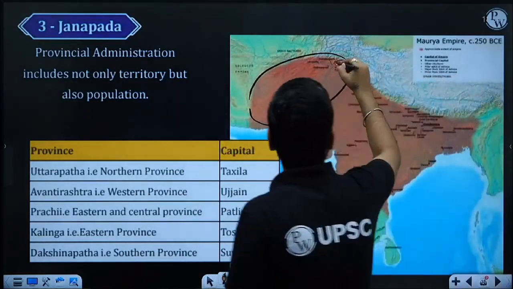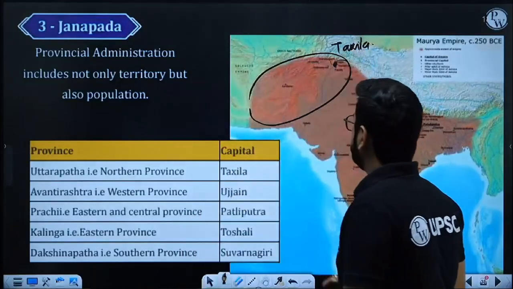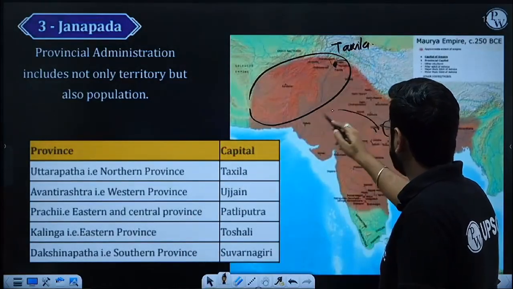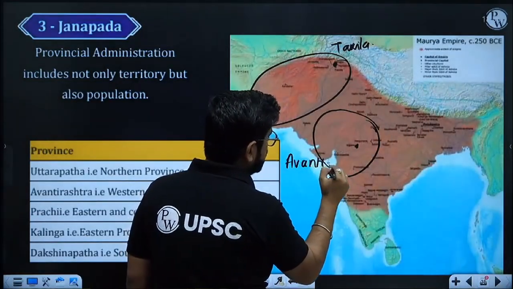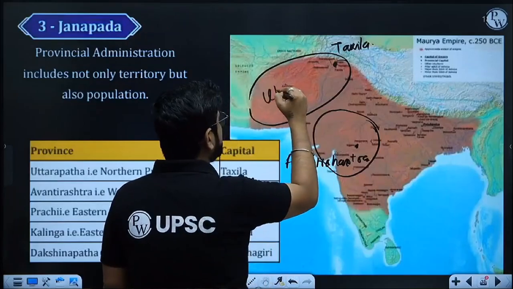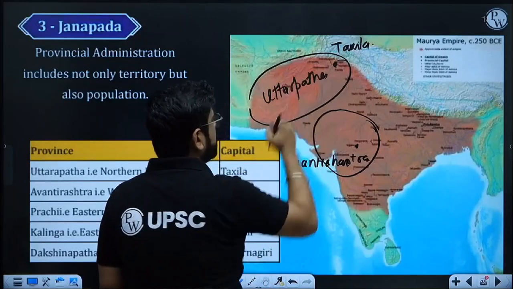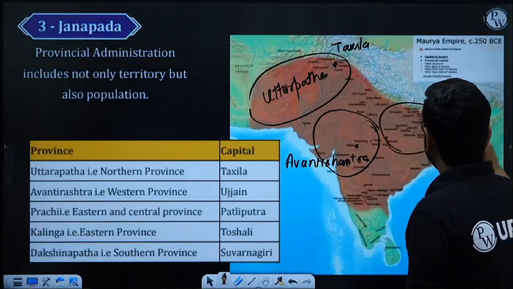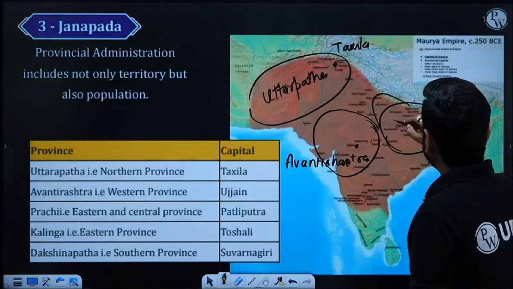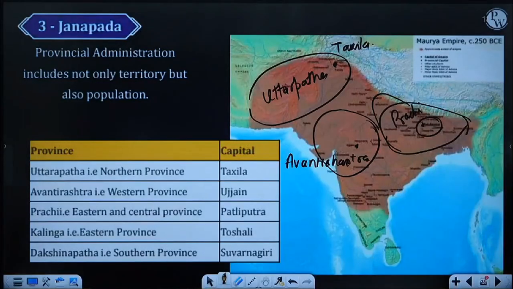Understood? Here the capital will be Takshila. Takshila capital, one province. Similarly, Ujjain capital, and there will be another province. This is your Avanti Rashtra. This is Uttarapatha, one province. And similarly, the Patliputra part is called Prachi. This province is called Prachi.